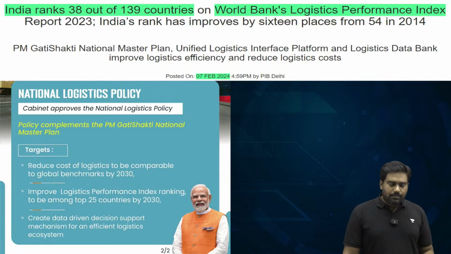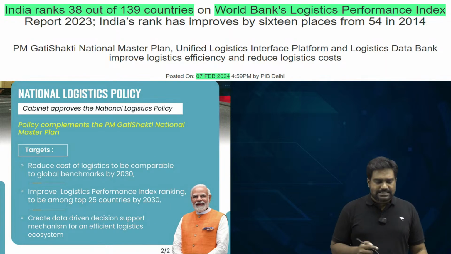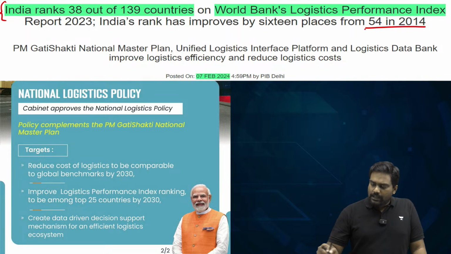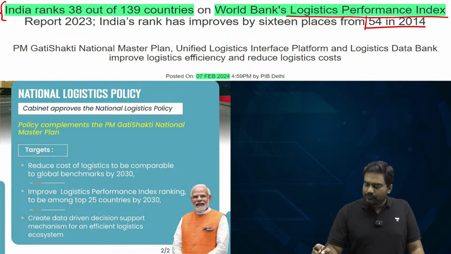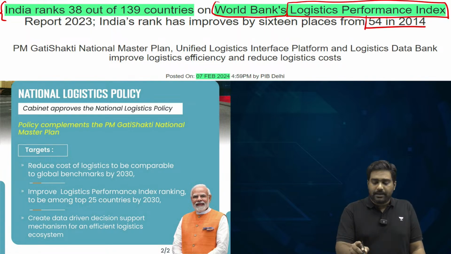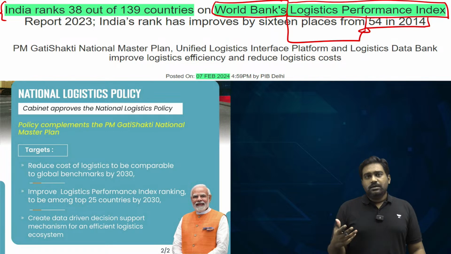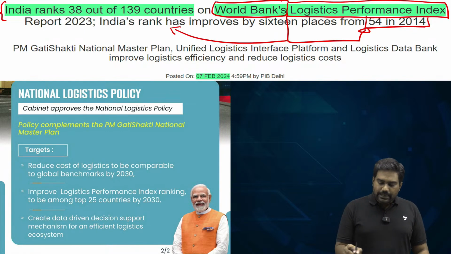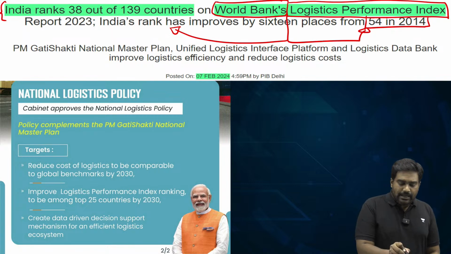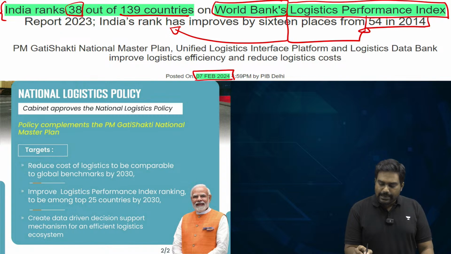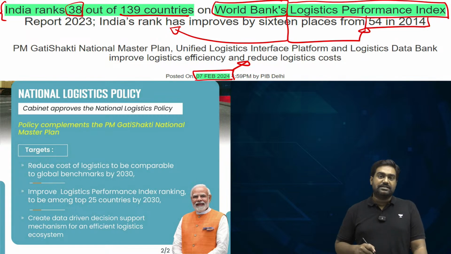If you look at our global performance as compared to global standards, India was way behind. If you look at our performance on the Logistics Performance Index, which is a very, very important index brought out by the World Bank, in 2014, India was placed at the 54th position. But thanks to these ambitious projects and initiatives, India's position has improved significantly and our rank has jumped to 38 out of 139 countries in the latest index that was published earlier this year.